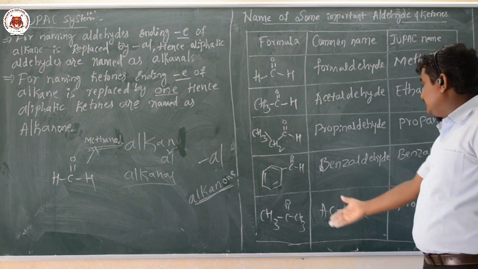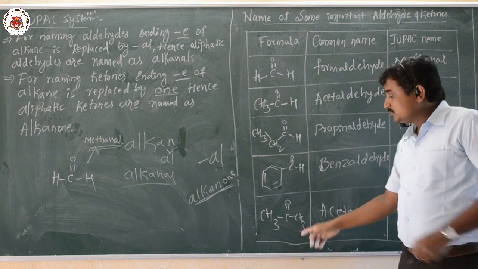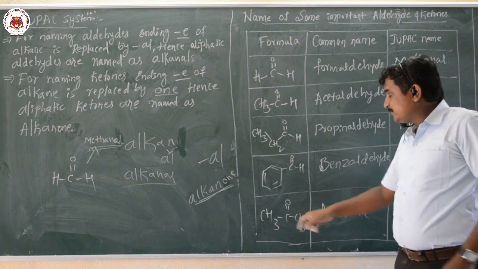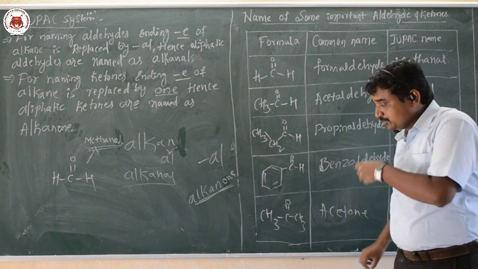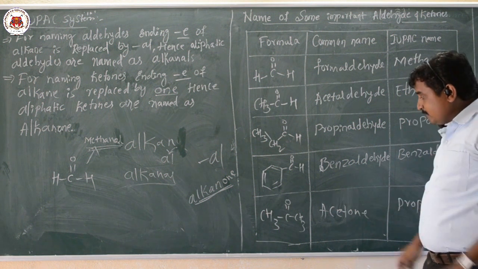Next one, acetone. Here three carbon atoms are there, so the name of the compound is propanone. Because of the presence of a ketone, the suffix one is used, and the number of carbon atoms is 3, hence the IUPAC name is propanone.